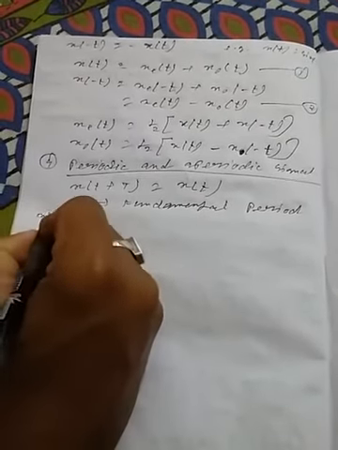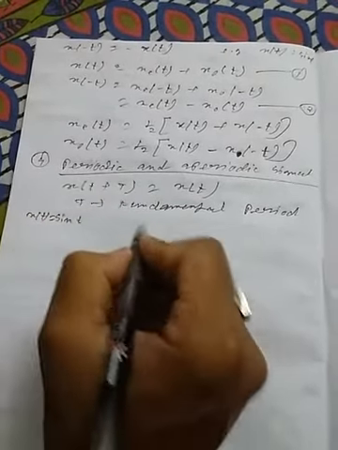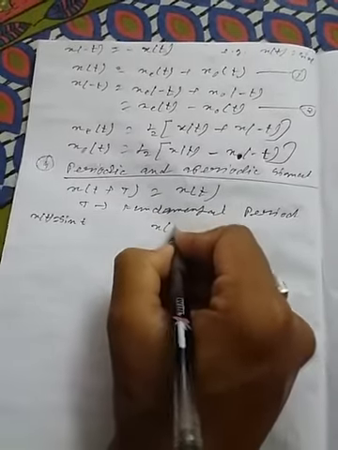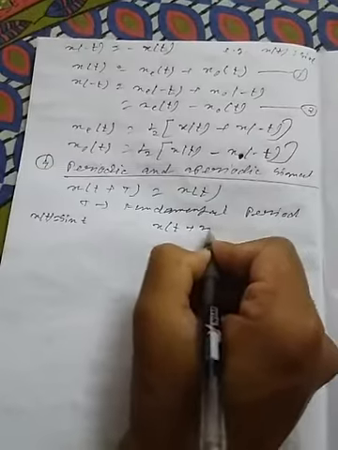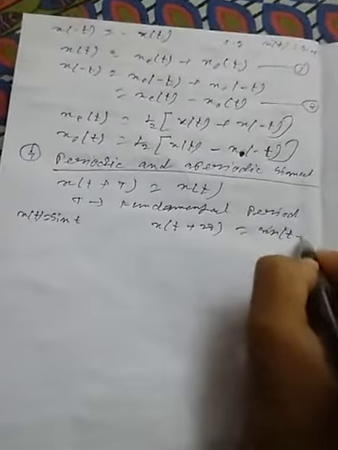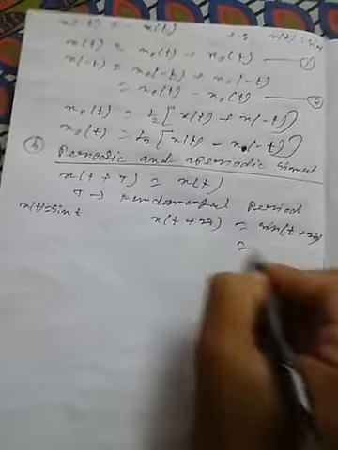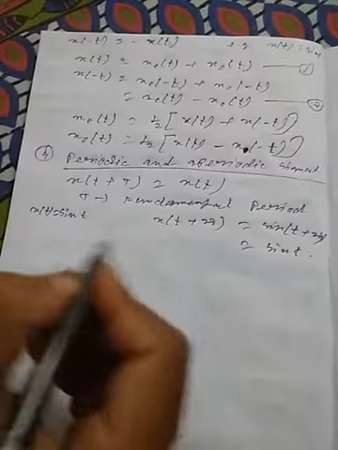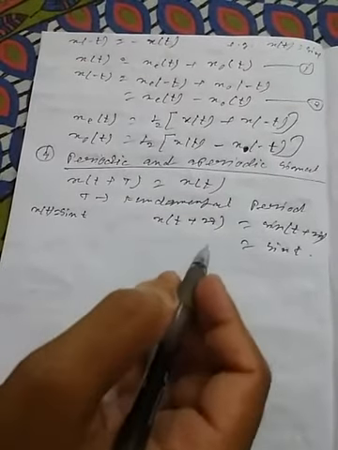So if x(t) equal to sin t, what will be the fundamental period? x(t plus 2 pi) equal to sin(t plus 2 pi), right? So this is equal to sin t. So we can get sin t from here.